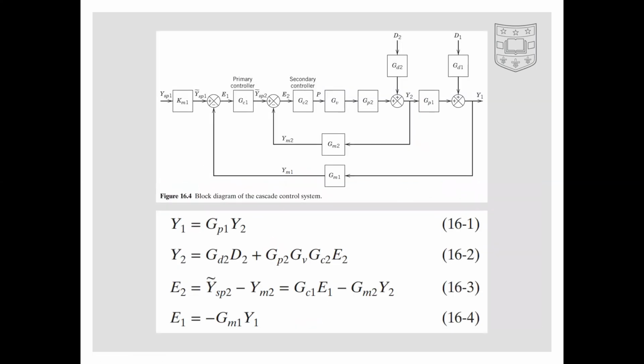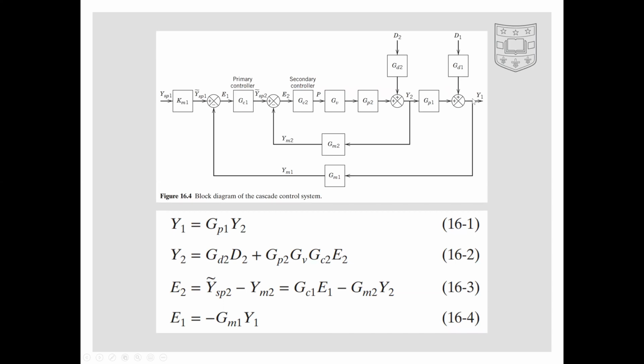Okay, now let's take a brief look at how we can derive transfer functions for the system. Let's try to find y1 over d2 by assuming that there is no disturbance in the oil feed, d1 is equal to 0, and that the hot oil temperature set point is equal to 0, ysp1 is equal to 0.